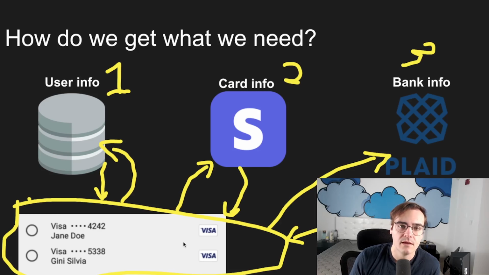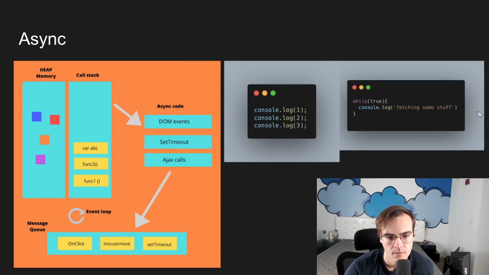Because JavaScript has a limitation for us that makes it a little bit difficult. JavaScript is single-threaded. So if you've written any JS, you've already run into the fact that JavaScript is single-threaded. And we can see that by looking at a pretty basic example here.